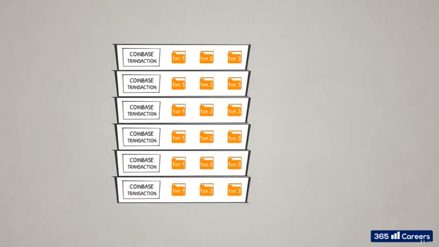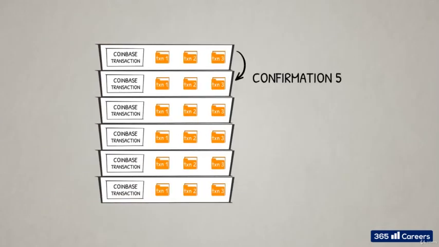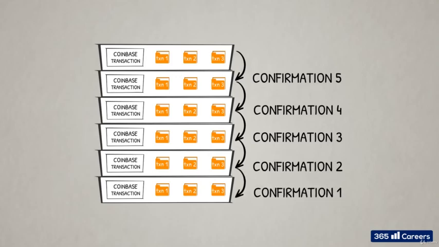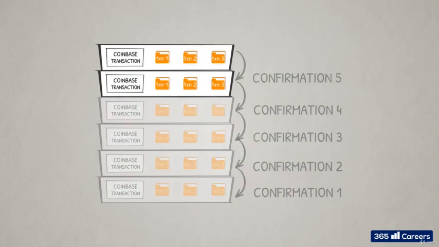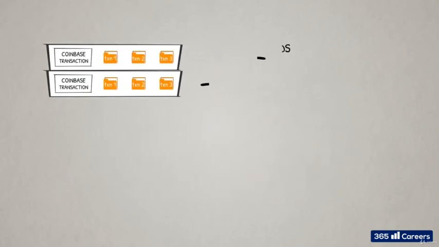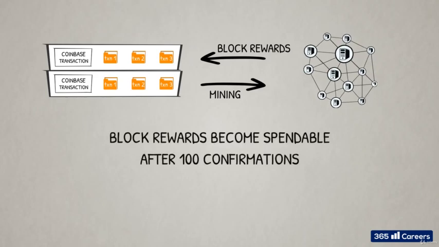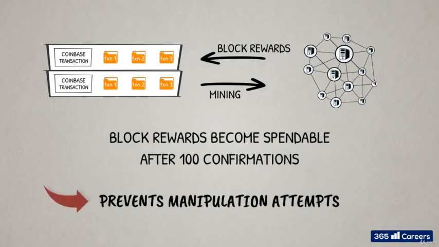Each block mined on top of a new block will count as one confirmation of this block and all transactions in it. The more blocks built on top of a given block, the more confirmations this block has, and therefore the more secure and immutable all transactions in it are. Block reward coins received by miners become spendable after 100 block confirmations. This is further protection embedded in the system to secure miners' integrity and to mitigate any risks of manipulation attempts by miners, such as changing the consensus rules or double spending.